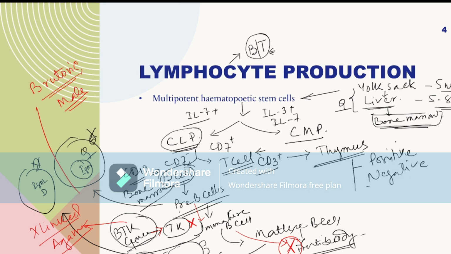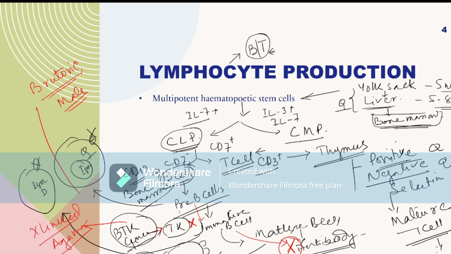What do you mean by positive and negative selection? These are all India MCQs, positive and negative selections. And by the positive and negative selection, they will produce mature T cell. And this mature T cell enters the secondary lymph tissue.